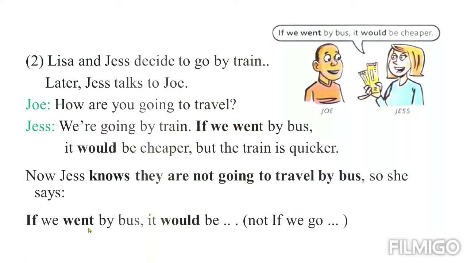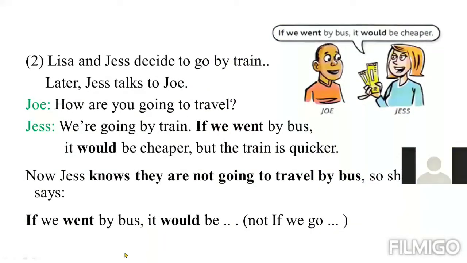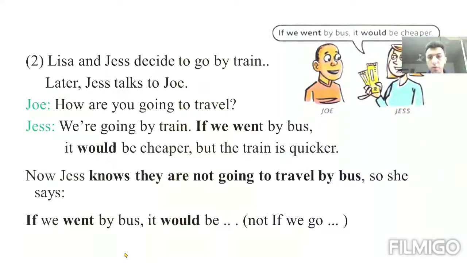They don't want to use the bus. But she says if we went by bus, this is an imaginary situation. This is not real for them. It would be, for example, cheaper, quicker, anything else. So that's what we meant by second conditional.